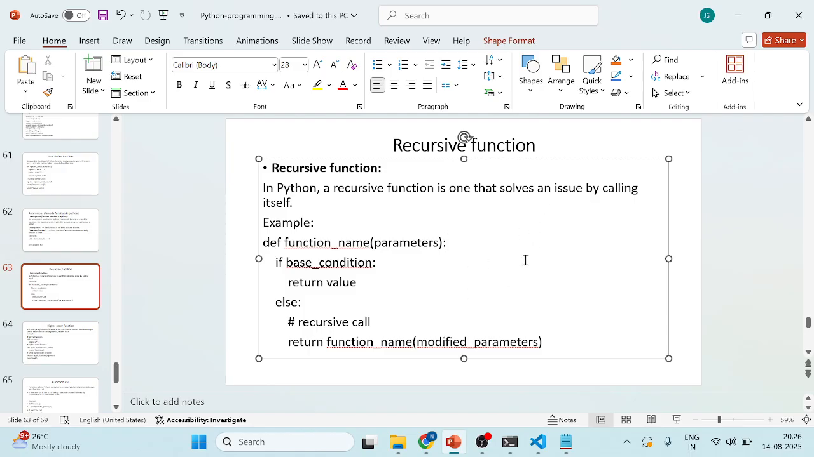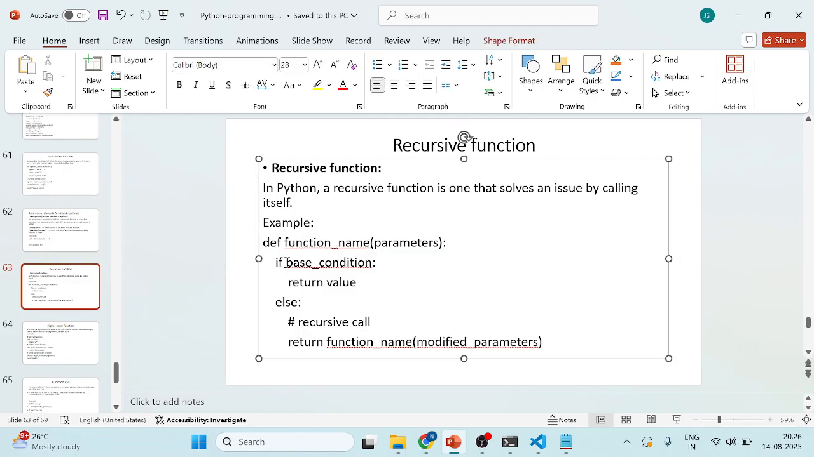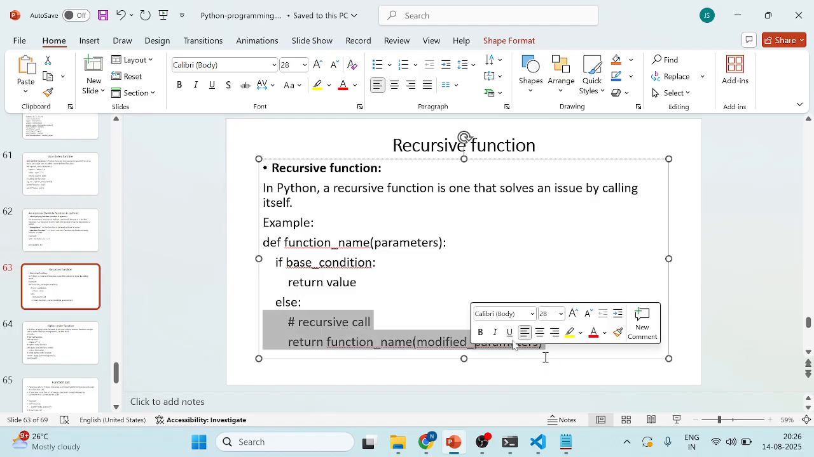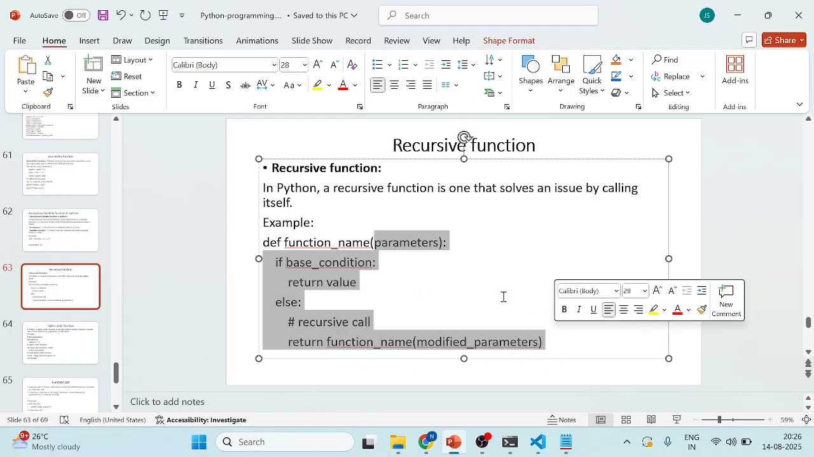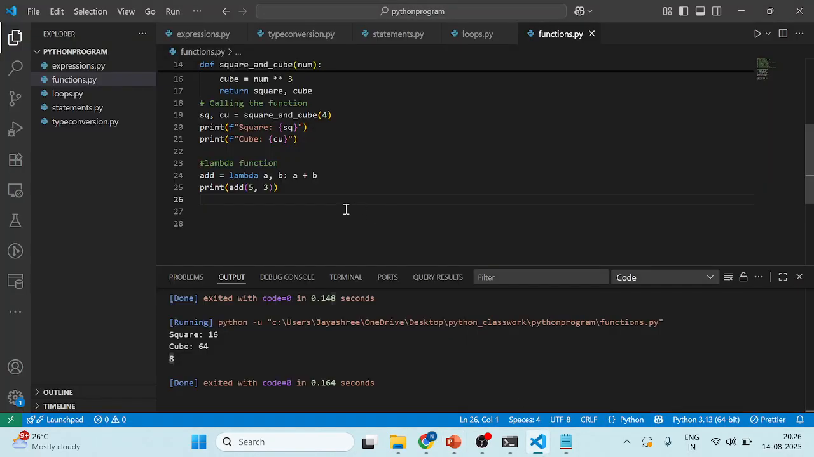I am going to take the def keyword. This is the user defined function I am declaring here. The function name and parameters I am going to pass in here, and then an if based on a condition. Here I am calling it recursively, so we need to modify the parameters here. I want to declare a recursive function. Just a second.